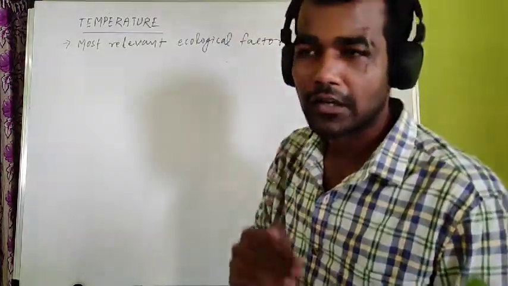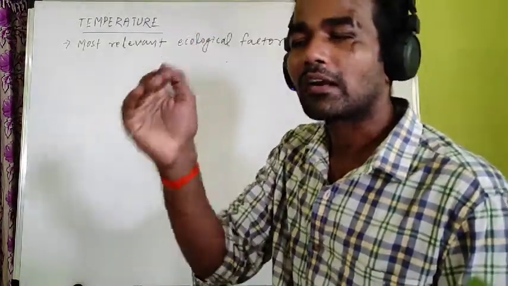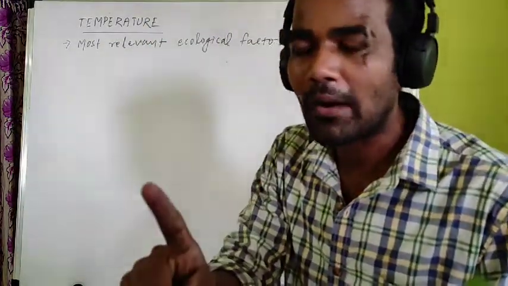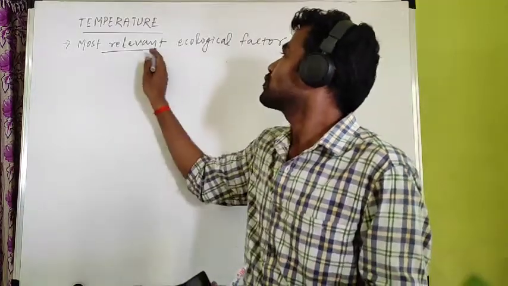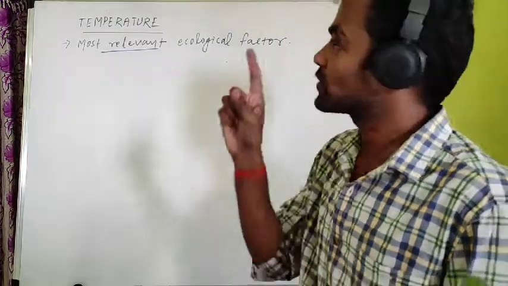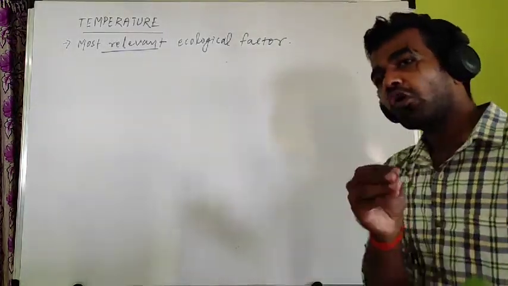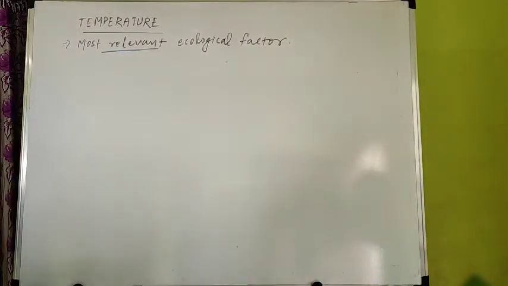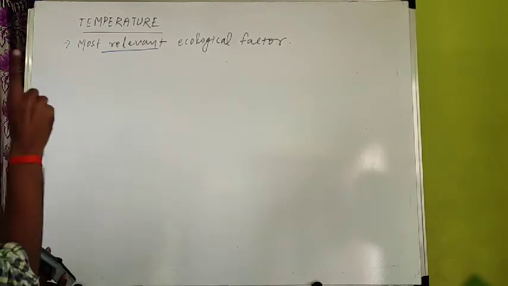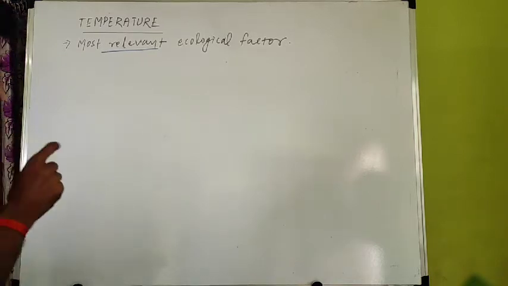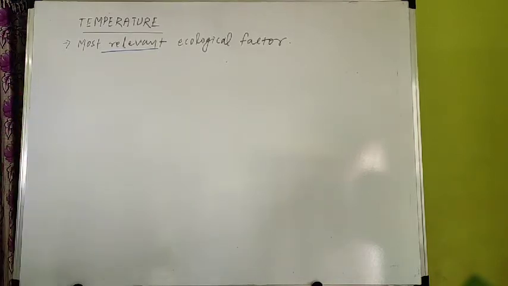Out of all the factors, whether temperature, air, water, whatever we have discussed, all the things found in our environment, the first position goes to temperature. Temperature is most important for the survival of life. All life exists because of temperature. Even oxygen or air does not come first; temperature comes first. Even it is more important than oxygen. I will tell you how. So temperature is the most relevant ecological factor influencing the life of organisms.